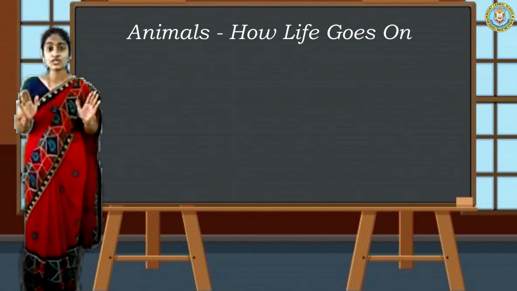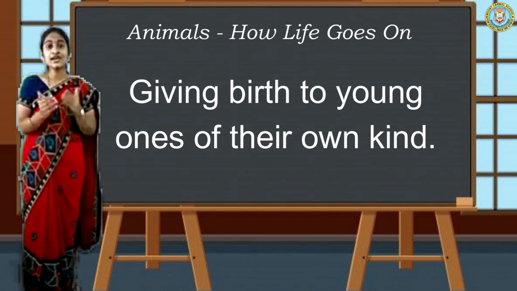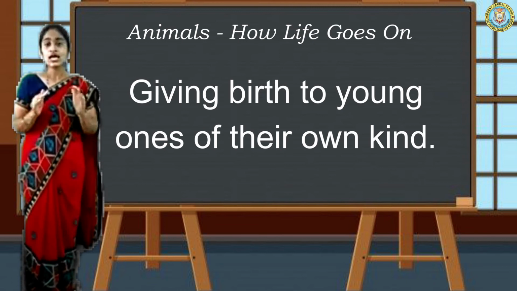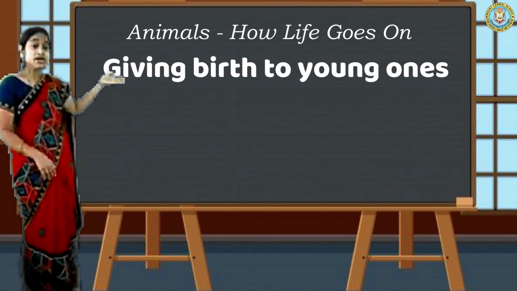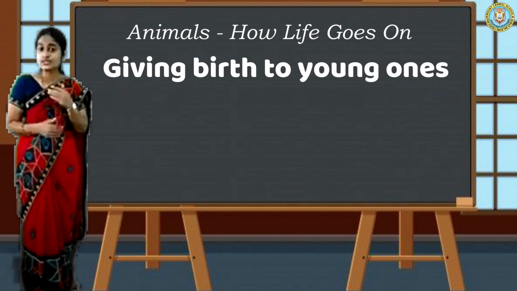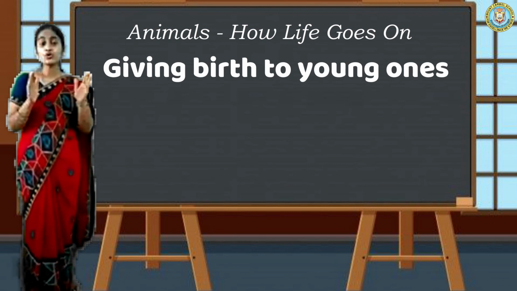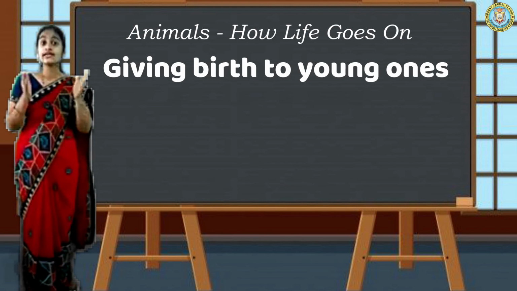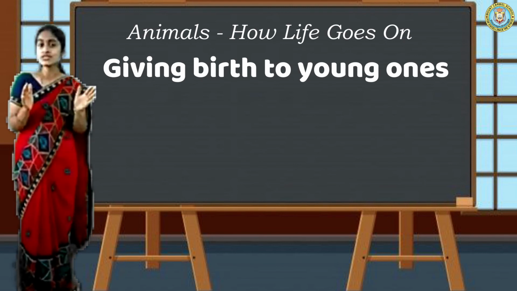They can't produce eggs, but they can give birth to their young babies. This is another type of reproduction. We have seen how birds and insects reproduce by laying eggs. Now we will see how some animals, without laying eggs, reproduce. What do we call those animals?